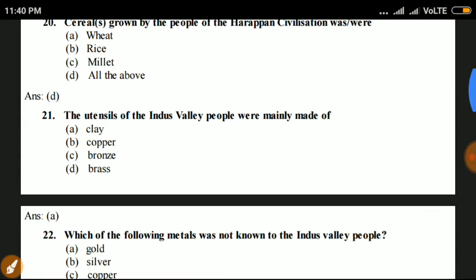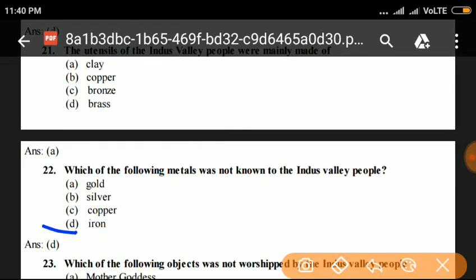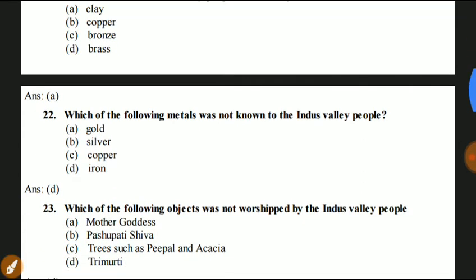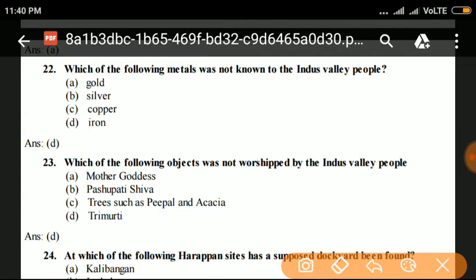Next question. Question number 22. Which of the following metals was not known to the Indus Valley people? Iron is not known to the Indus Valley people. Gold, copper, and silver are known to the Indus Valley people, but iron is not known. Next question. Question number 23. Which of the following objects was not worshipped by the Indus Valley people? Mother goddess, Pasupati Shiva, trees such as Pipal and Acacia, and D. Trimurti. Trimurti is not worshipped by the Indus Valley people.